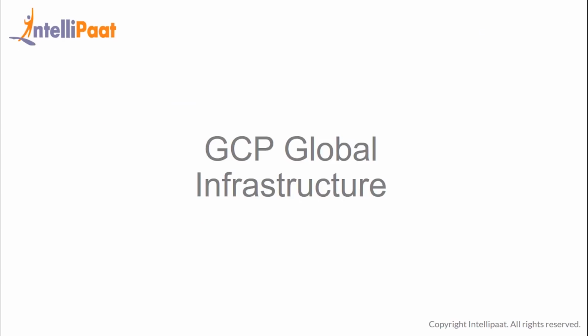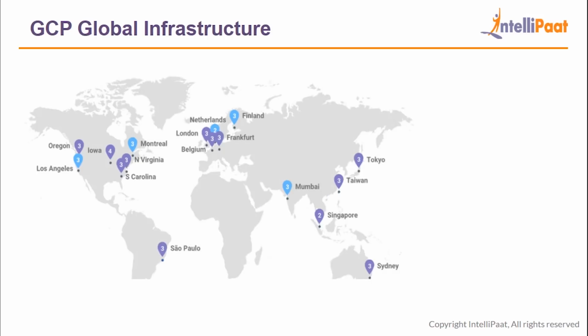So moving on, let's now understand GCP Global Infrastructure. Even though GCP is fairly young, they have been able to establish a reliable infrastructure which is growing across the globe at an awe-inspiring rate. Google Network is known worldwide for its speed, reliability, and capacity.